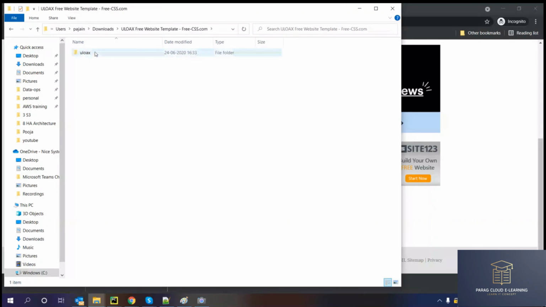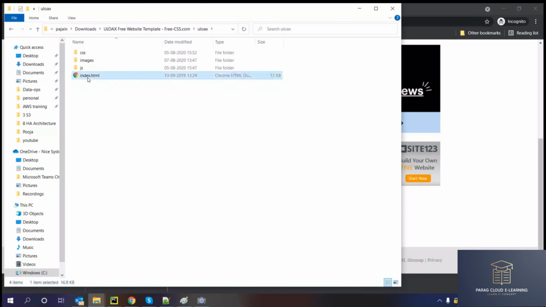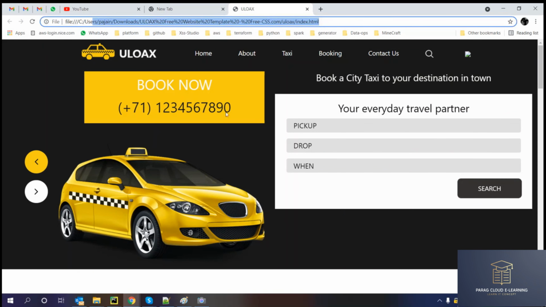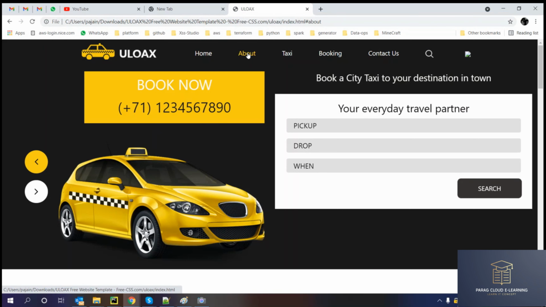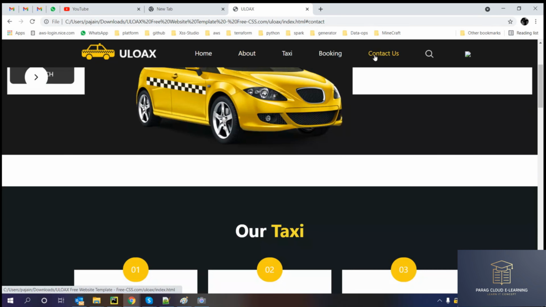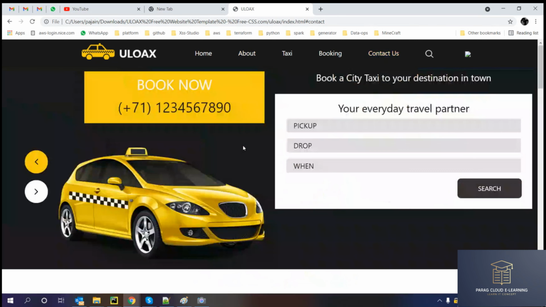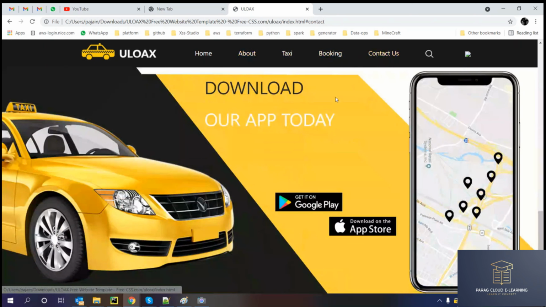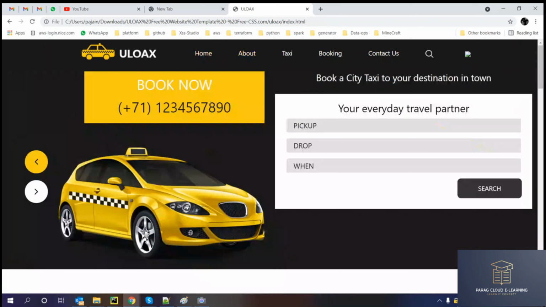Now I have downloaded a sample template. If I open the index.html, you can see the website. Right now it's local. Click on home, about page, contact, things are browsing: about, taxi, booking, contact. So anybody can host a website using this template.